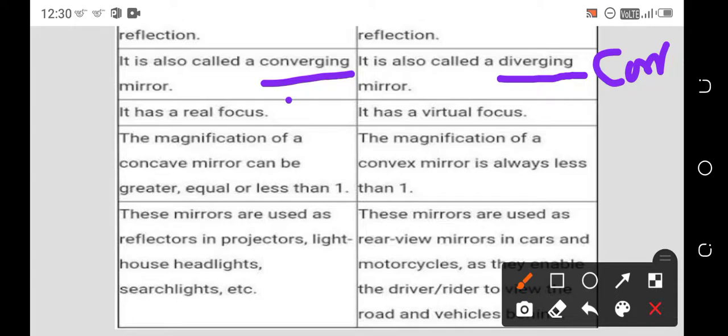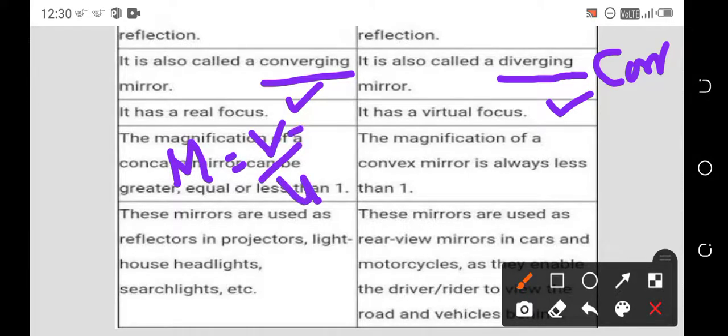In concave you will get a real focus, that means real images. In convex you will get a virtual focus. The magnification of a concave mirror can be greater than, equal to, or less than 1. The magnification formula is V by U. Sorry, V is the image and U is the object.